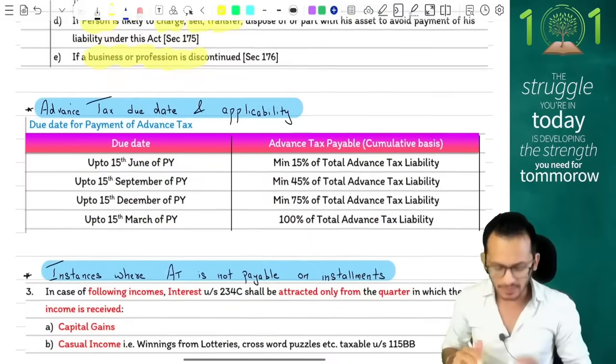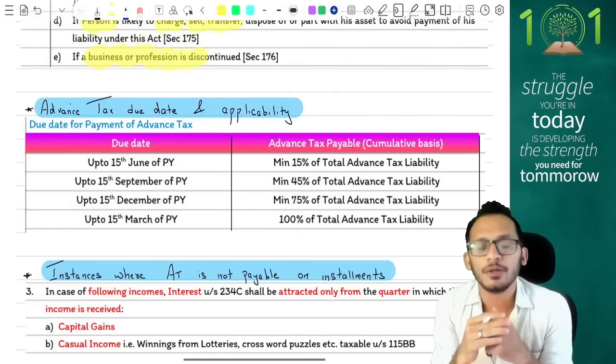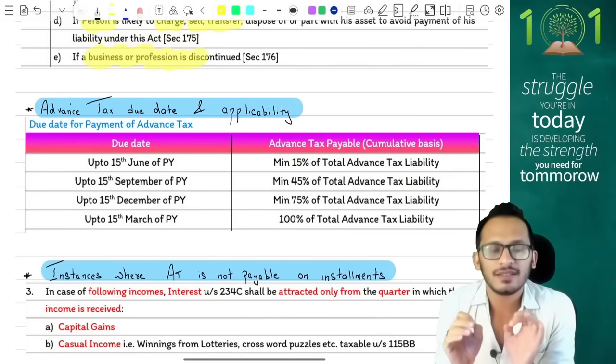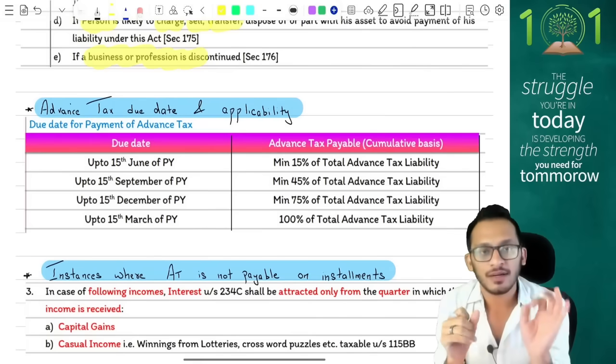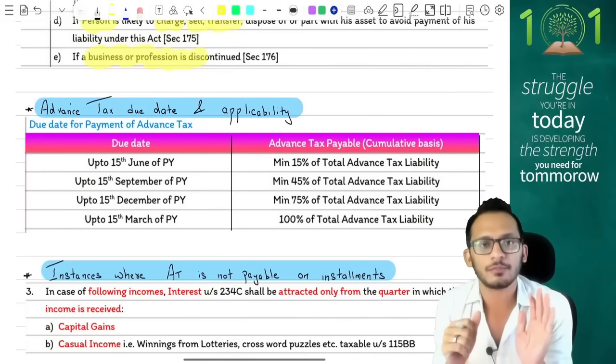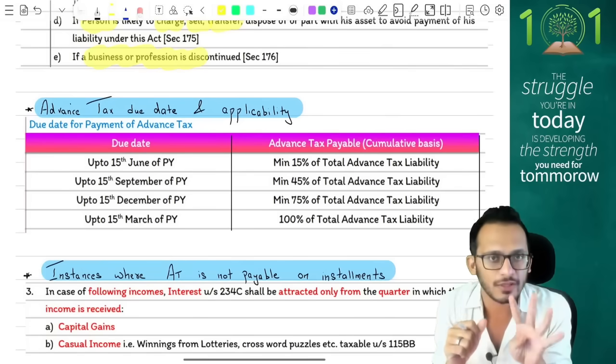Second, what are the advance tax due dates in income tax and what are the tax liabilities which you have to pay during these due dates? Income tax says if it is an advance tax, you will be liable to pay advance tax if your advance tax payable goes more than 10,000 rupees. If your advance tax payable goes more than 10,000 rupees, you will have to pay advance tax in 4 installments.